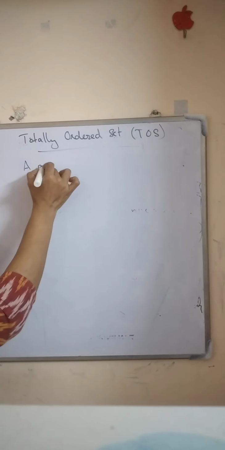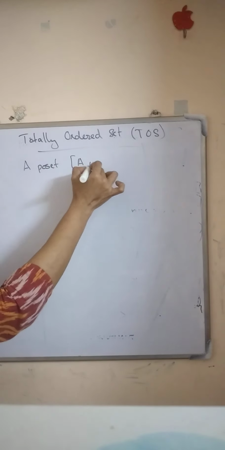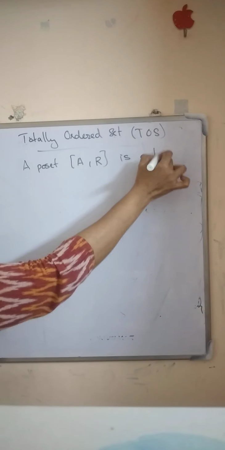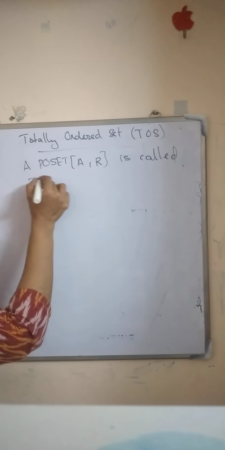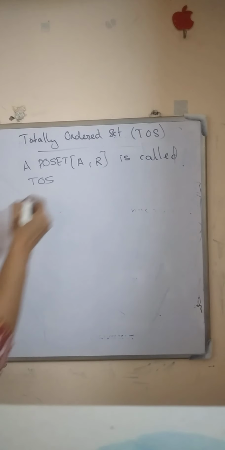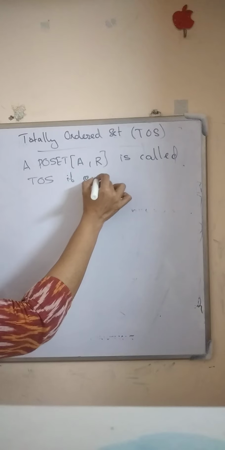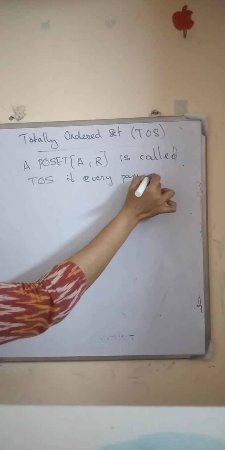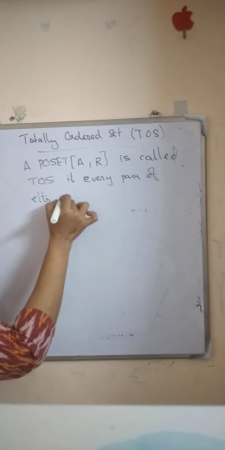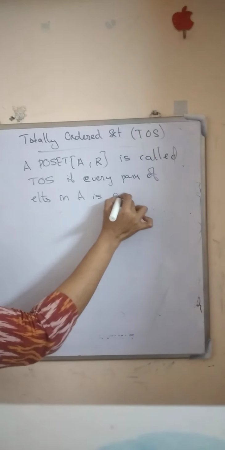That is, by the definition of totally ordered set, a poset (A, R), that is the set A together with the relation R, is called a totally ordered set if every pair of elements in A is comparable.